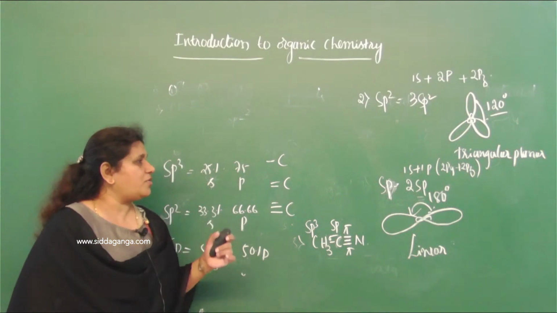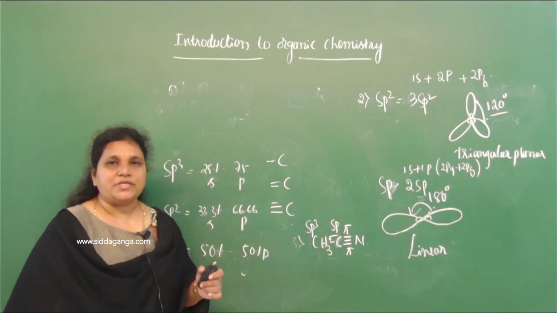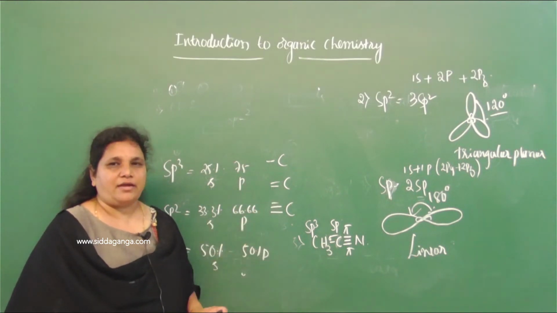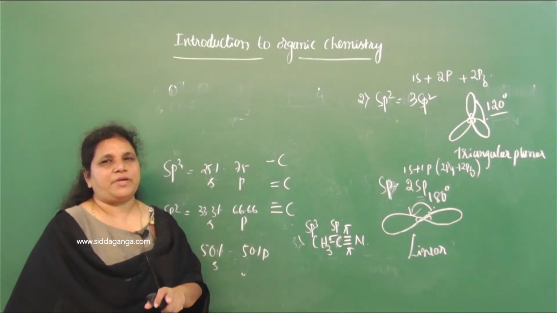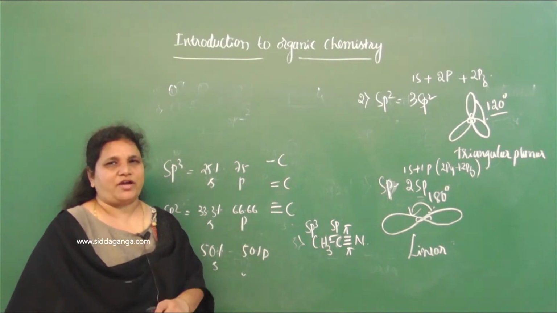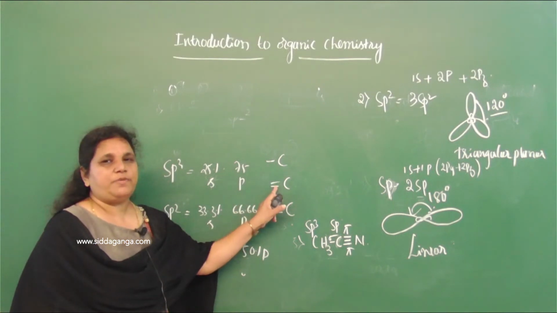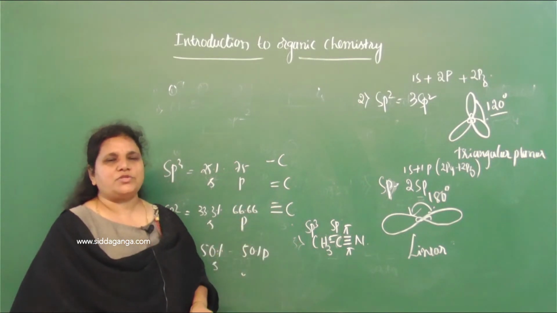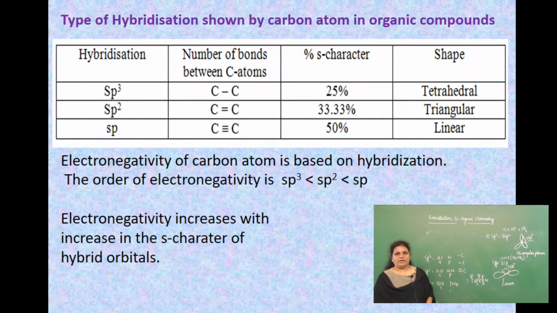Clear? So electronegativity of the carbon depends on the percentage of S character. Percentage of S character depends on the state of hybridization of the carbon: sp3, sp2, sp. So electronegativity of the carbon atom is based on the hybridization.